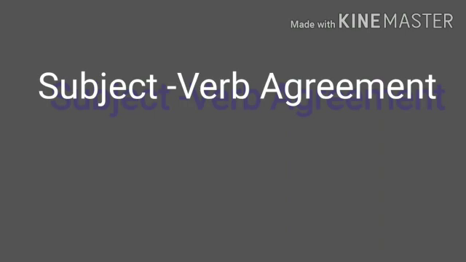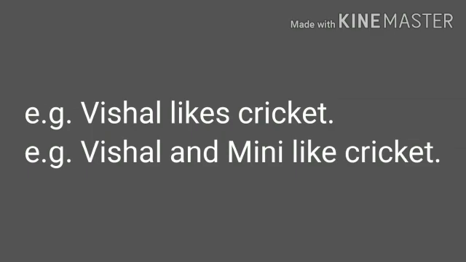The first one: when the subject of a sentence is singular, the verb must also be singular, or when the subject is plural, the verb must be plural. Now how is it? Let's see with an example. For example, Vishal likes cricket. Now in this sentence, Vishal is the subject and likes is the verb. So Vishal is a singular subject. That's why we took likes as a singular verb.